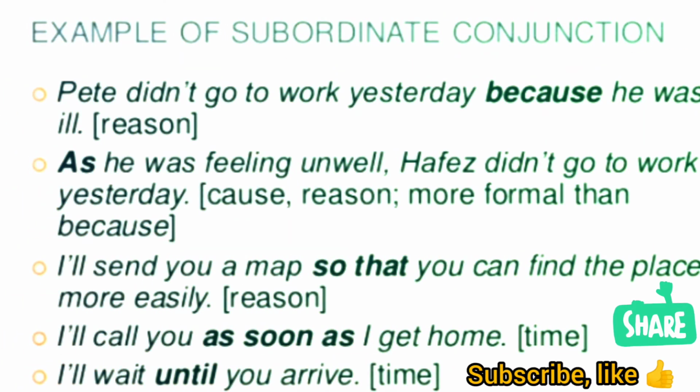Next we can see some examples of subordinate conjunction also. Like Pete didn't go to work yesterday because he was ill. So I am showing the reason. Next we will use as. As he was feeling unwell, Hafiz didn't go to work yesterday. Next, I will send you a map so that you can find the place more easily. Next sentence, I will call you as soon as I get home.